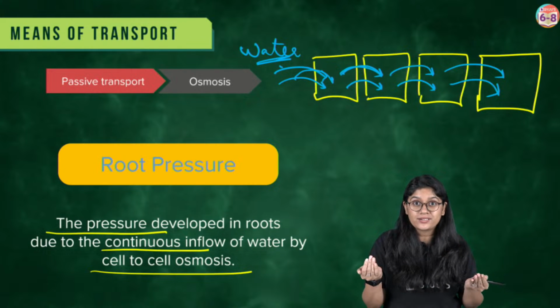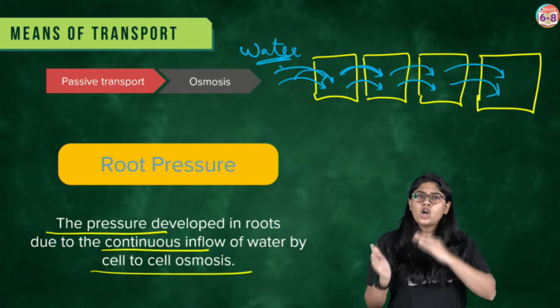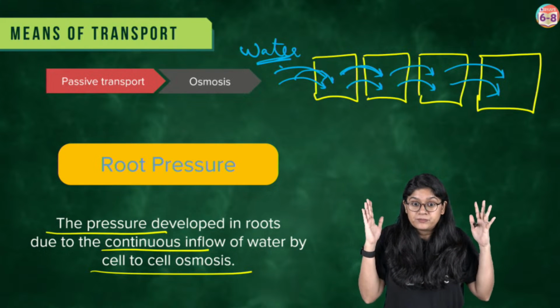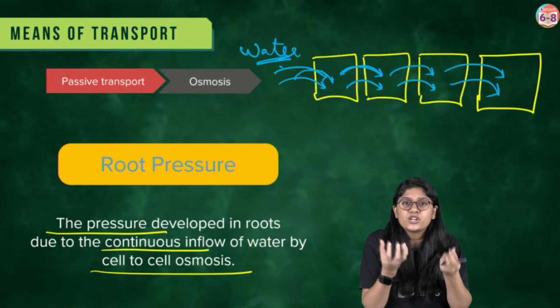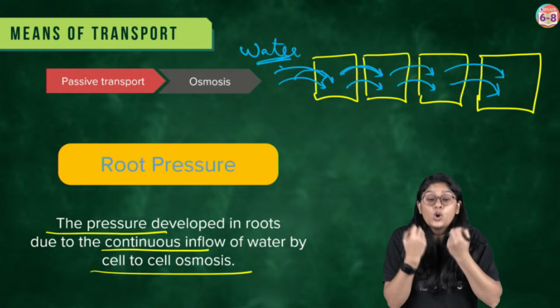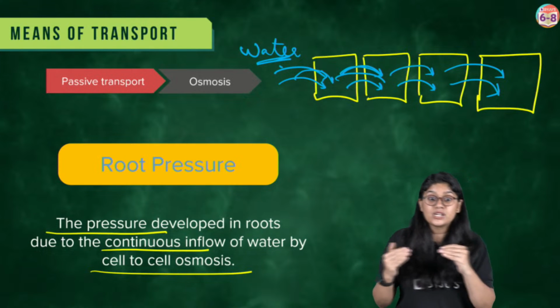There's more water inside the cell, and the cell will become turgid. Not the word rigid, but turgid, right? It will become very stiff. So once that happens, it cannot hold any more water. What will it do? It will send the water to the next cell. The next cell will do the same thing.